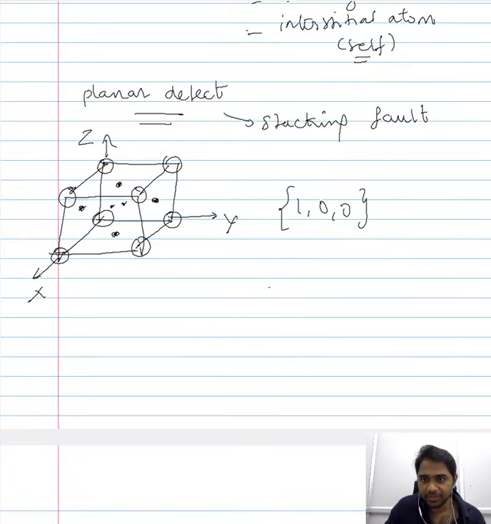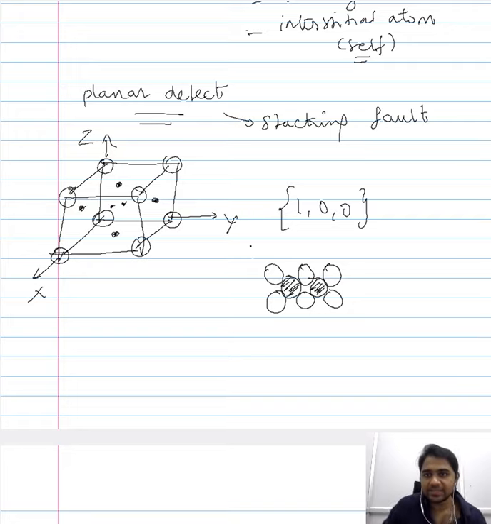then the arrangement will be something like this. The first layer would look something like this. This atom is the face centered atom.